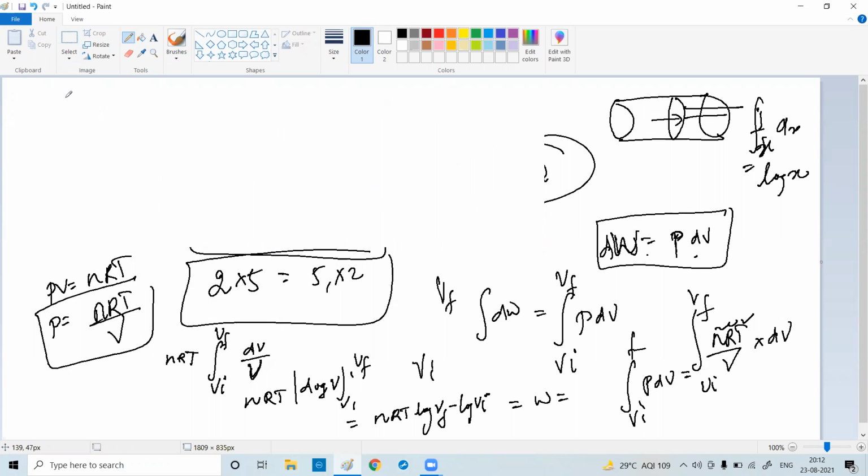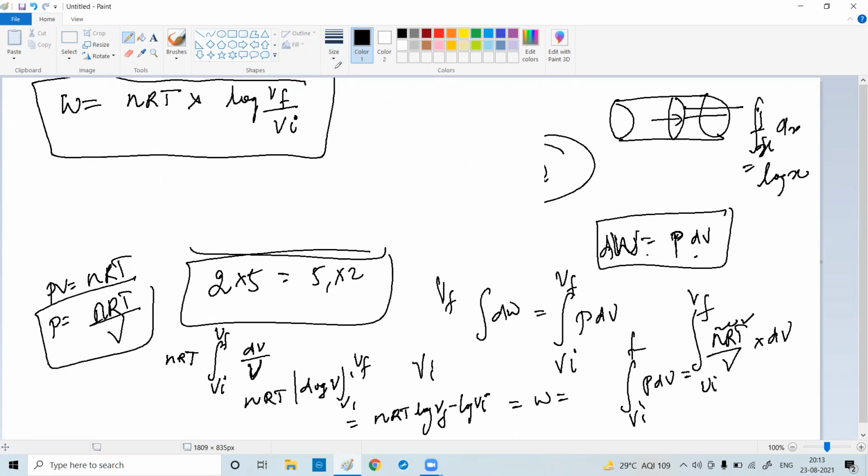Final equation becomes W equal to nRT into log VF minus log VI, which can be written as log VF by VI. Understood? Yes, sir. This is equal to Q. Why is it Q? Anybody?